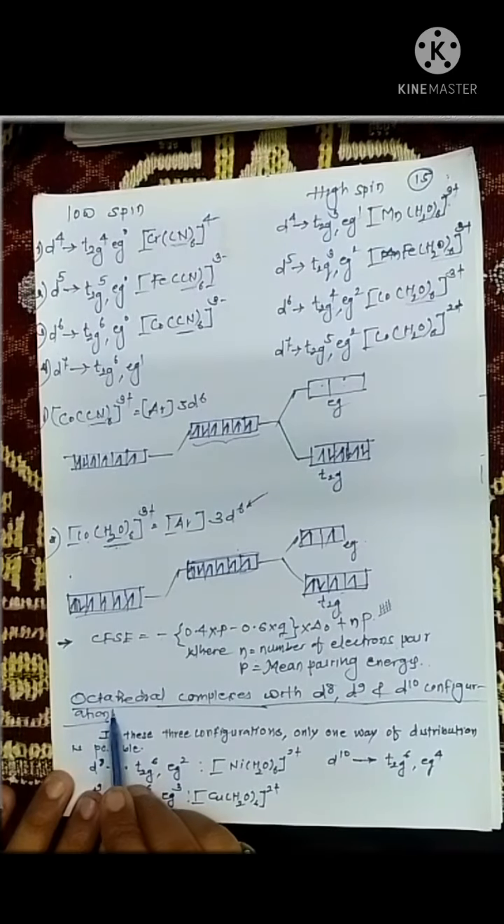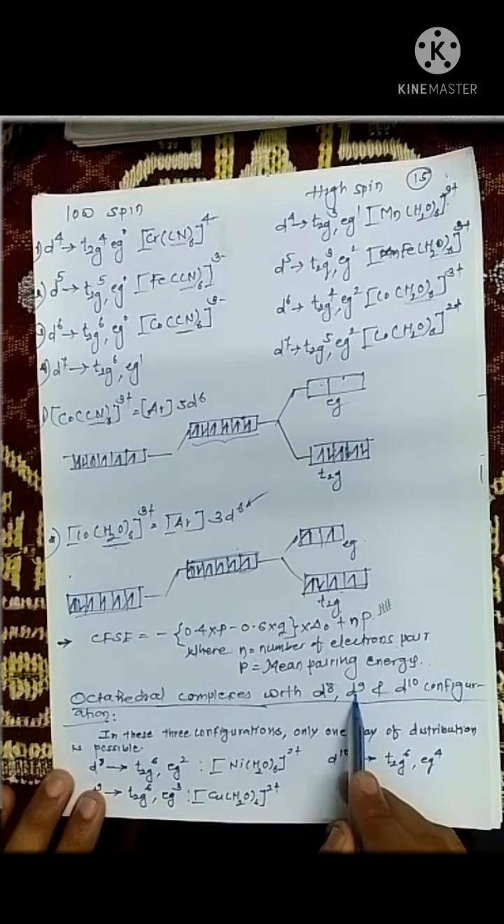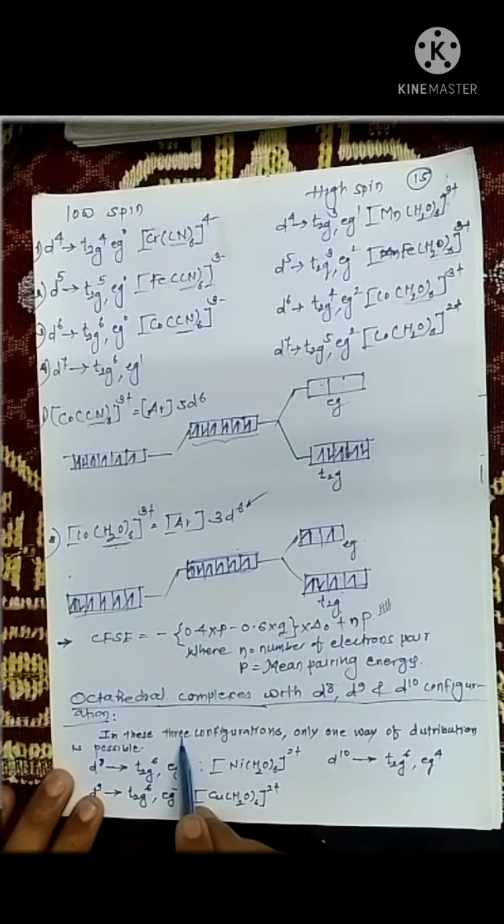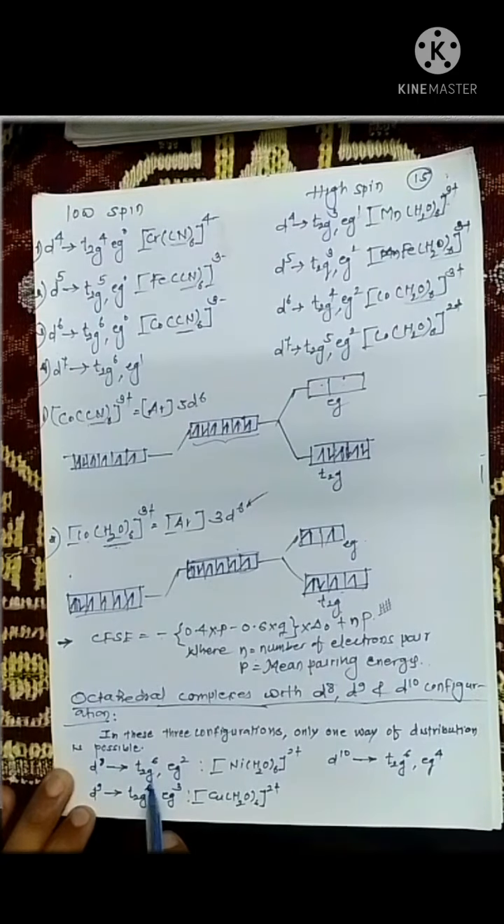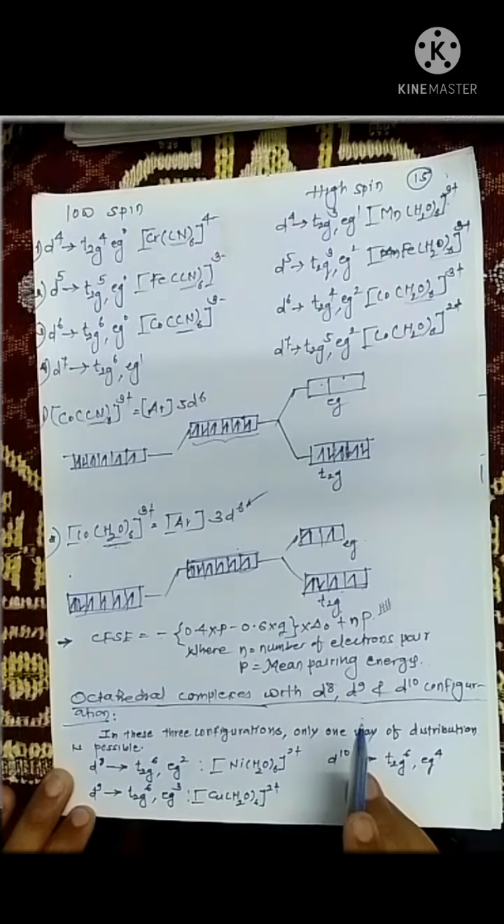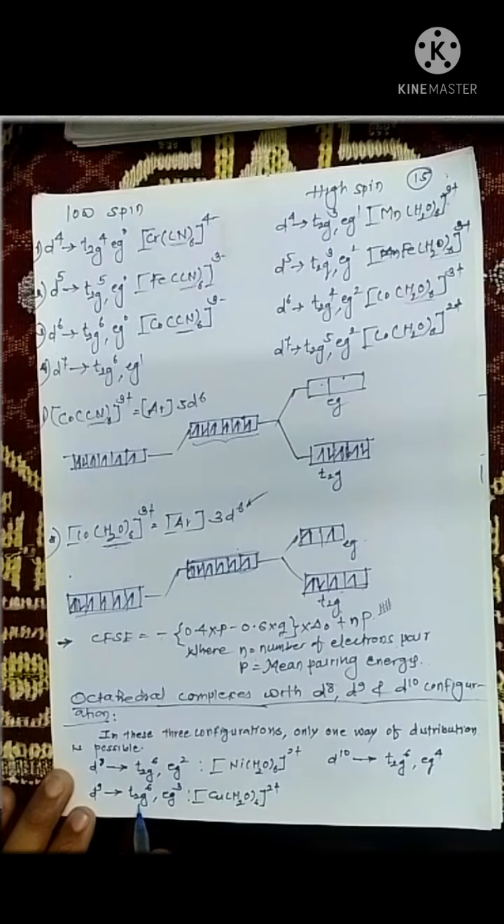Now the last case, that is octahedral complexes with d8, d9 and d10 configurations. In these 3 configurations, only one way of distribution is possible, that is for d8, t2g6 eg2. There is no other way to write the electrons. In d9, only in this way you can put the electrons, that is t2g6 eg3. In d10, t2g6 eg4. Whether ligands are strong or weak, it does not matter. This is the only way you can write the electronic configuration for d8, d9 and d10 systems.